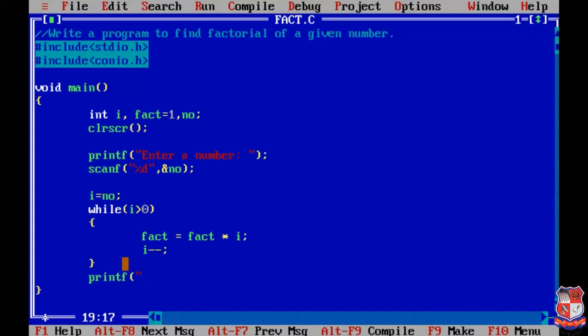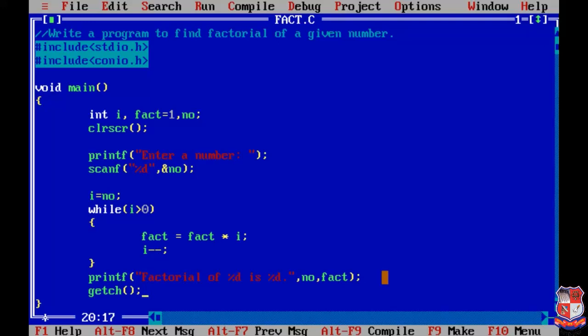We will write like this: factorial of %d is %d. So we are going to write like this: factorial of 5 is 120. For the first %d we have to write the value number, and our answer is stored in fact, so we have to write fact over here. And now we'll write getch over here.